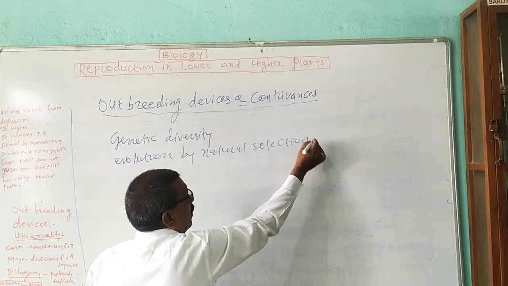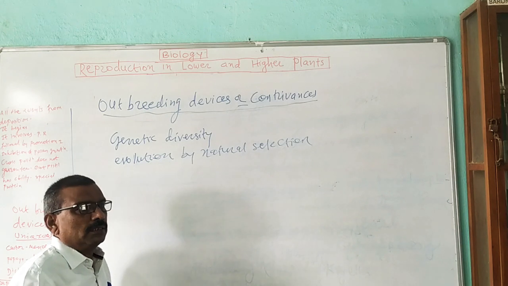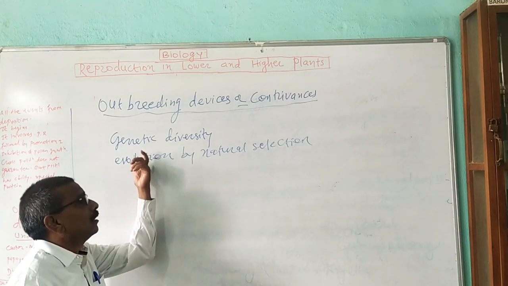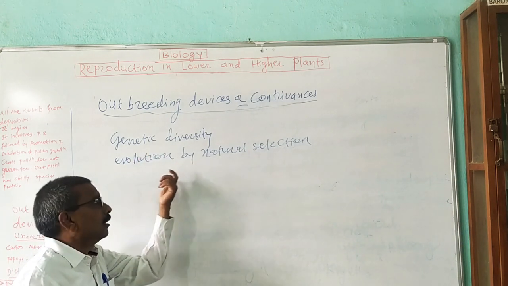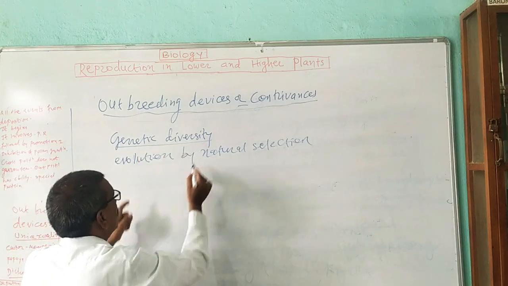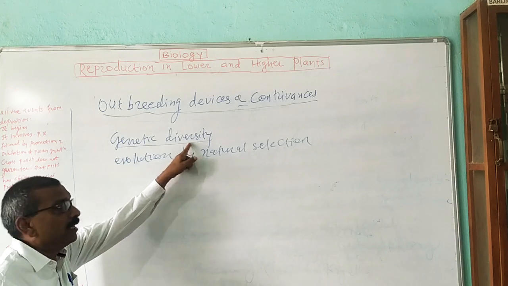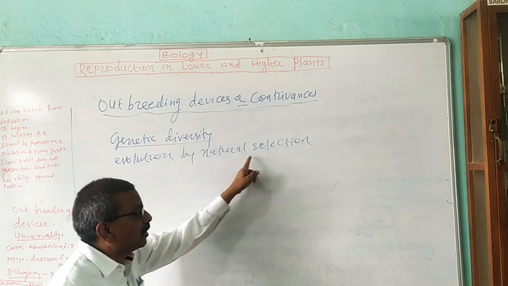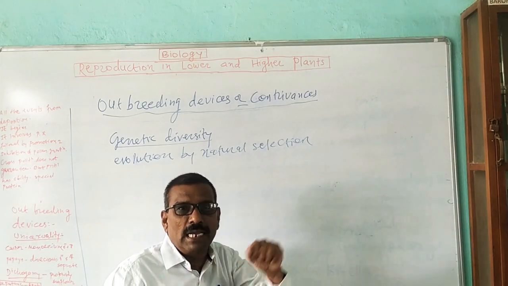Now the plant prepares for cross-pollination and discourages self-pollination. This promotion of cross-pollination is necessary for genetic diversity, and genetic diversity is essential for evolution by natural selection.